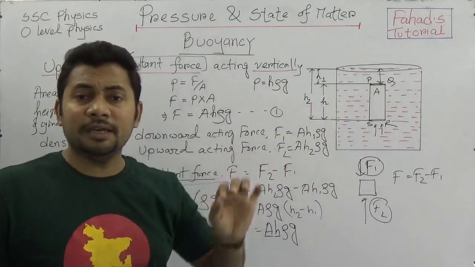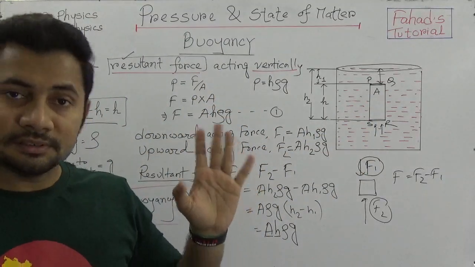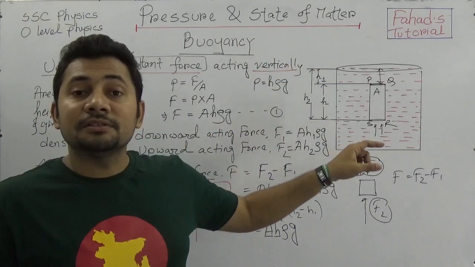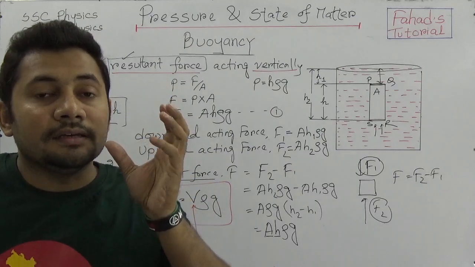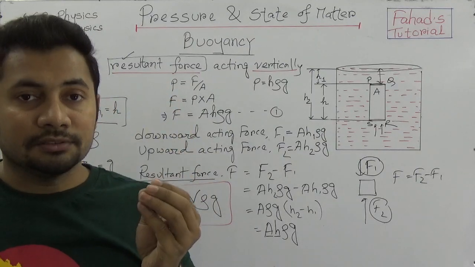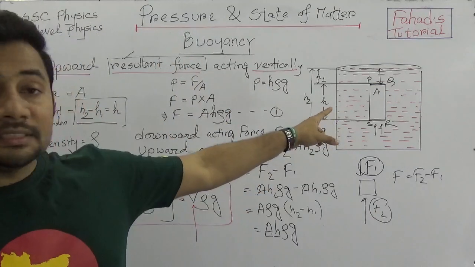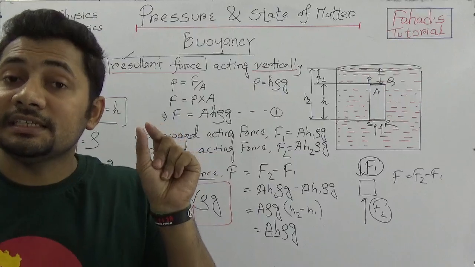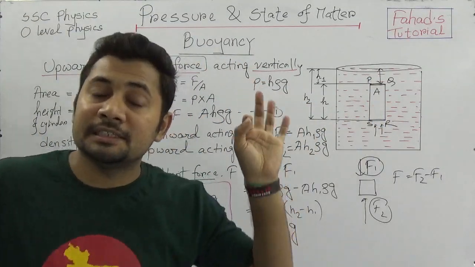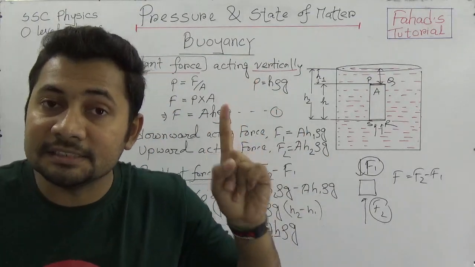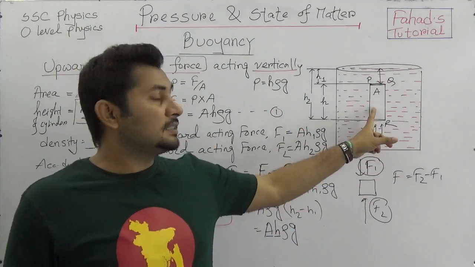Suppose the weight of this cylinder in air is 90 Newton, but when it is submerged into the water, it becomes 82 Newton. That means it loses 8 Newton, because 90 minus 82 is 8 Newton. So that 8 Newton is the lost weight of the cylinder when it is submerged in the water, and that is equal to the weight of the water displaced by the cylinder.